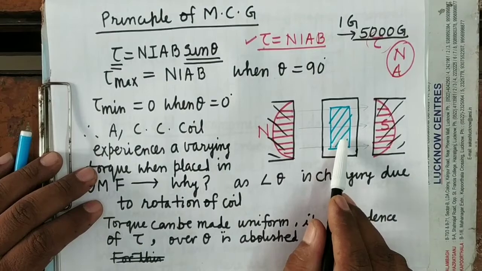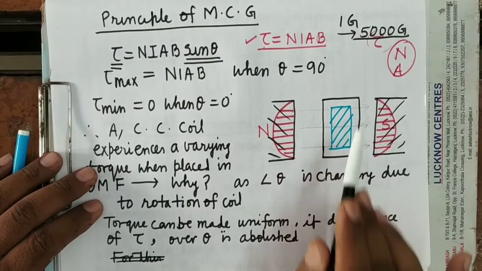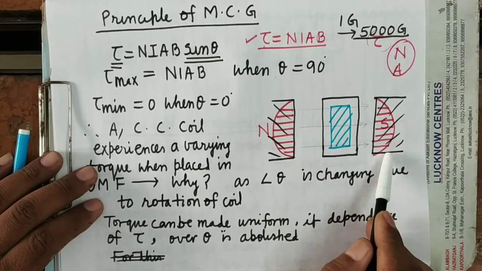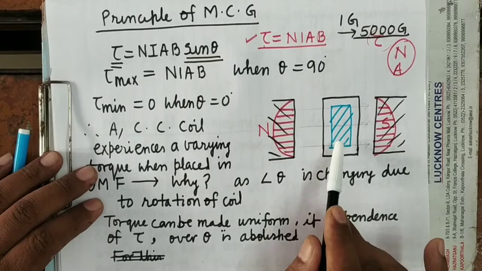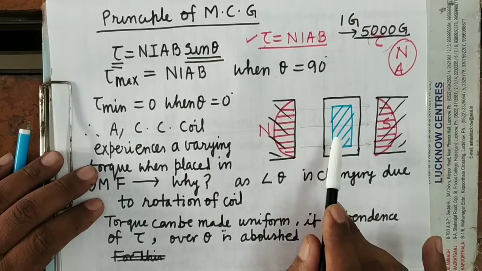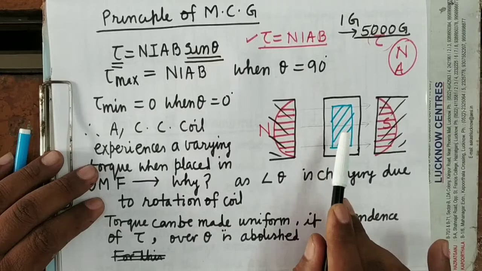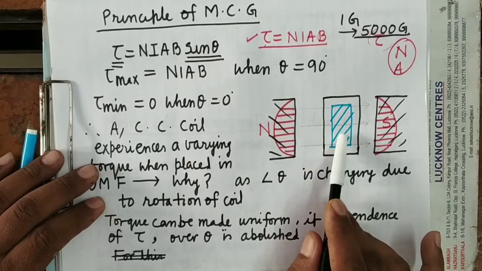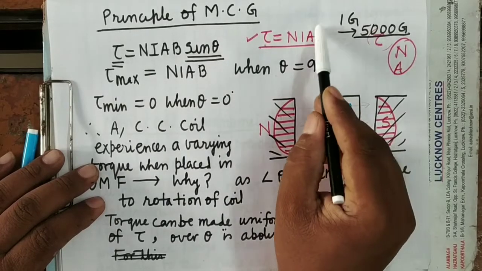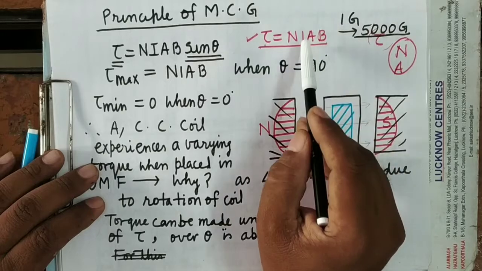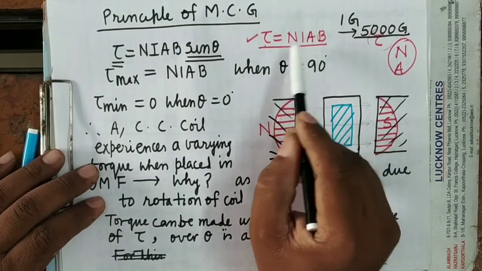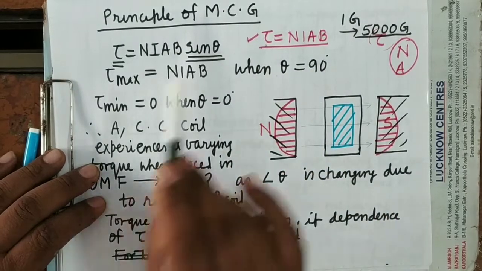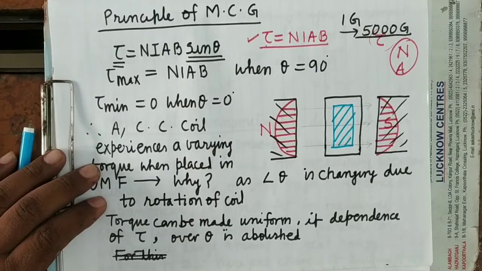When the coil is placed in the external magnetic field produced by these pole pieces, it will magnetize hugely. A very huge magnetic field will be produced inside the soft iron core, and therefore the magnitude of B will increase to a very high value. So even if the current is very small, a sufficient amount of torque will act upon the coil, and that torque will rotate the coil.